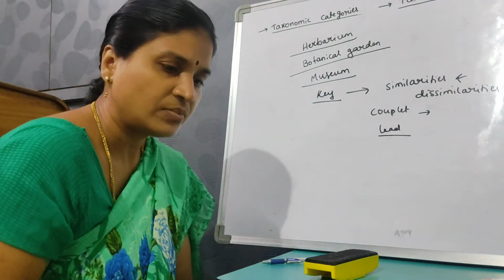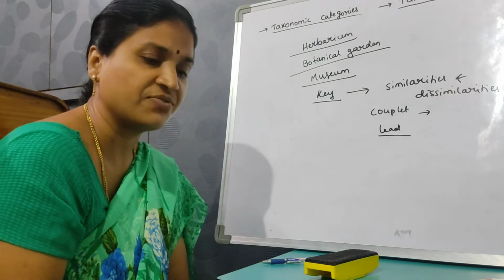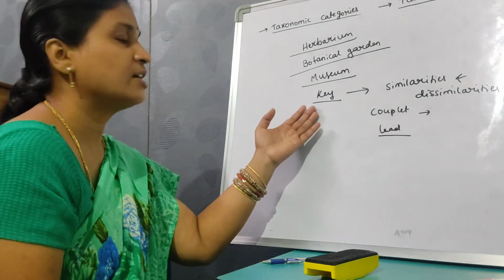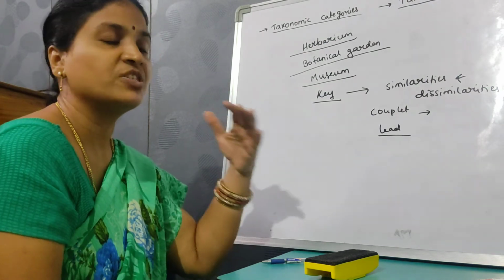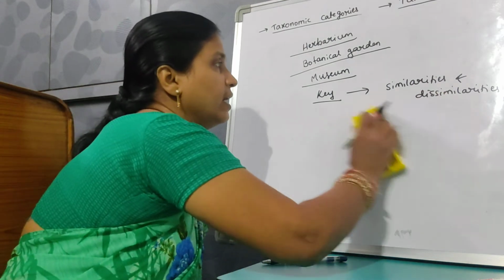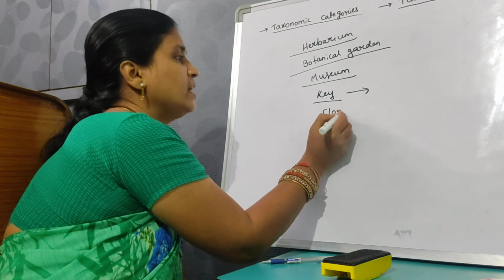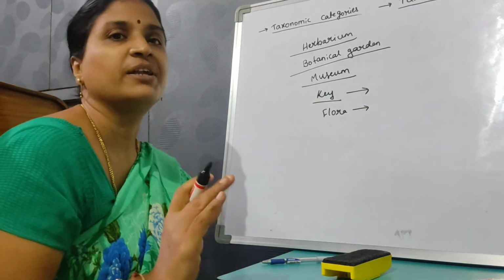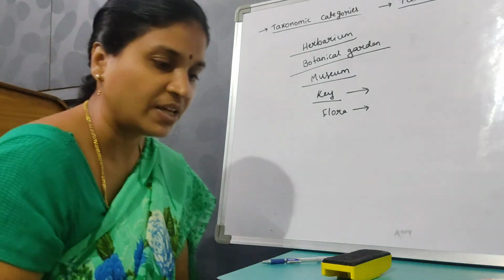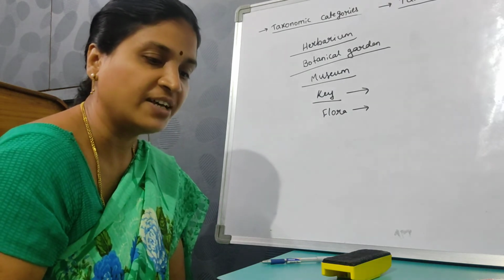Then here separate taxonomic keys are required for each taxonomic category, such as family, genus, species, for identification purposes. These keys are provided for separate families, separate genera, and separate species. Then another taxonomical aid is flora. Flora is the distribution of the plants in a particular area. The plants growing in a particular area are called flora. It is an actual account of habitat and distribution of plants in a given area.